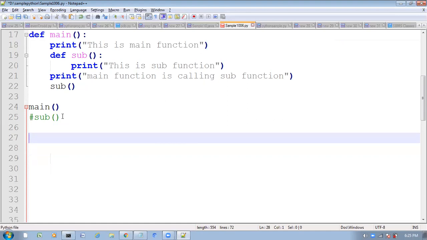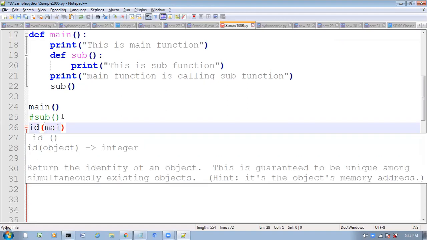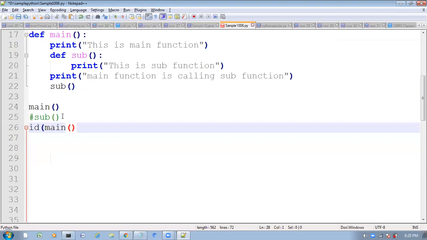How can we check? See here, id of main function. If I take like this, now let me check what it will return.